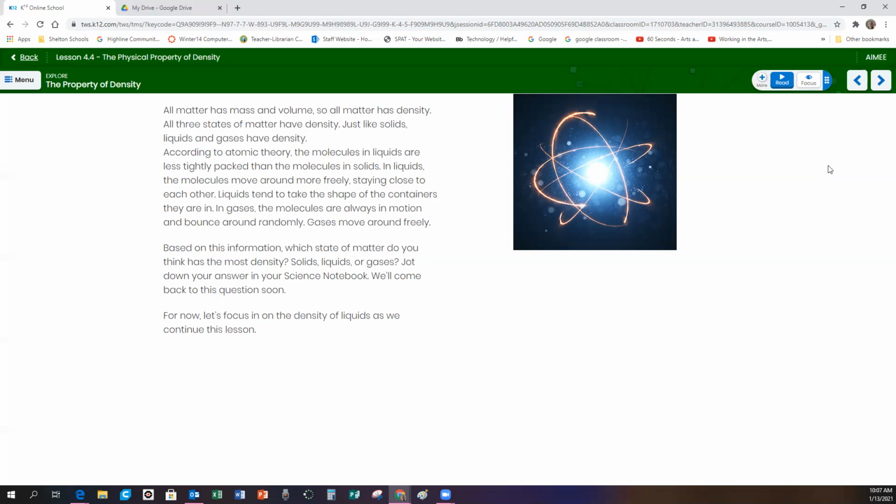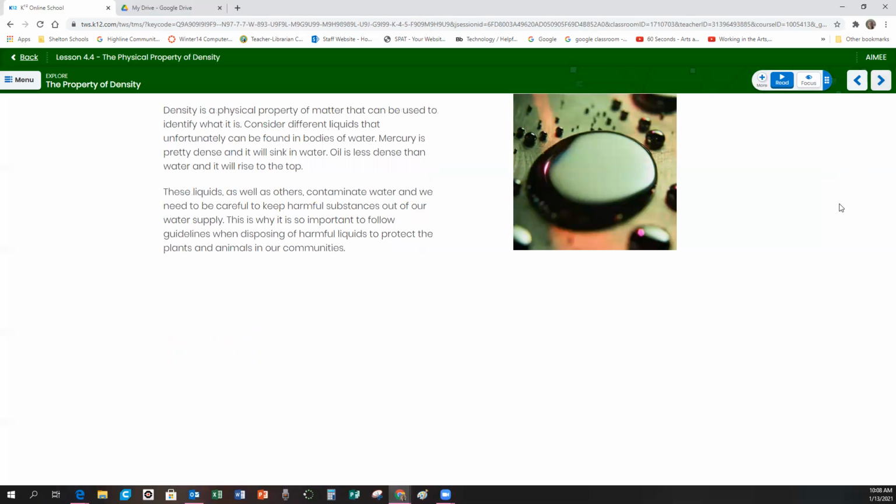Whereas gases, the molecules are always in motion and bounce around randomly. Gases move around freely. Based on this information, which state of matter do you think has the most density? Solids, liquids, or gases? Jot down your answer in your science notebook if you have it, and we're going to come back to this question in a few minutes. For now, let's focus on the density of liquids as we continue this lesson.